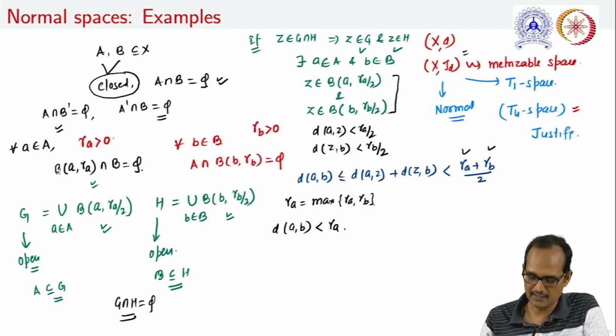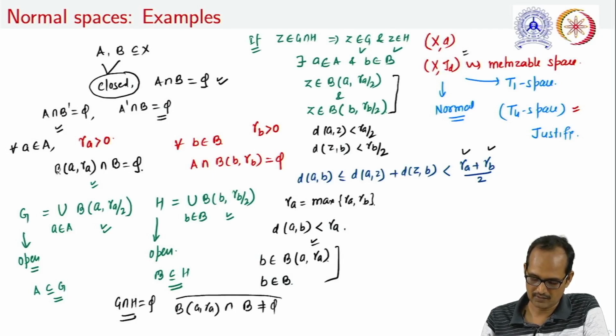And if d(a,b) is less than r_a, it means that b belongs to the open ball centered at a with radius r_a. But at the same time, b is a member of the closed set B. That is, B intersection the open ball centered at a with radius r_a is non-empty, and this contradicts the earlier fact.